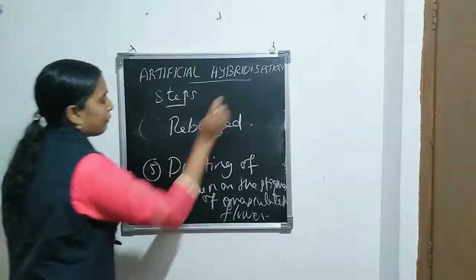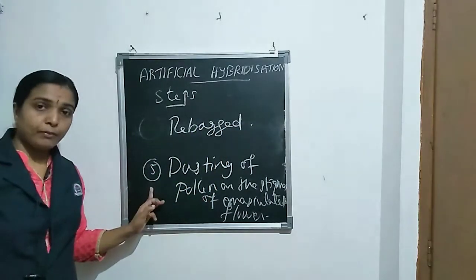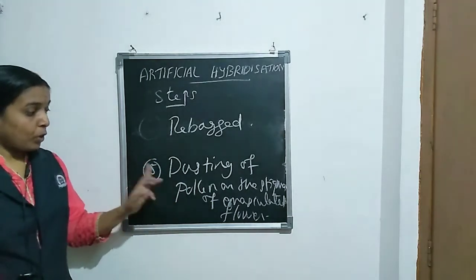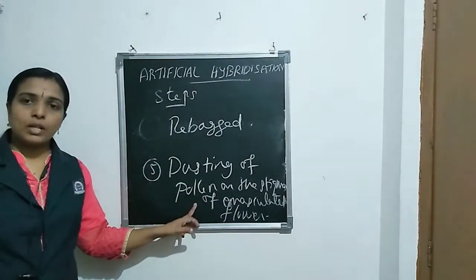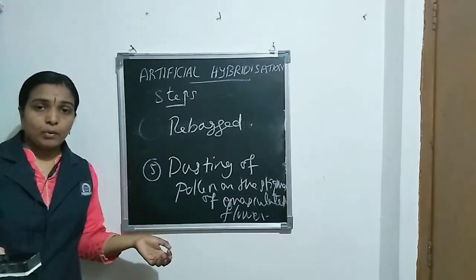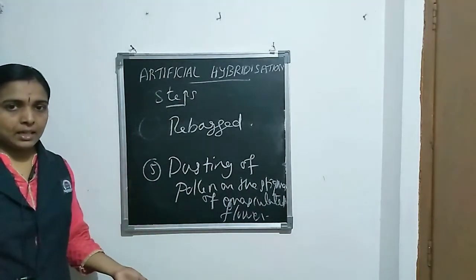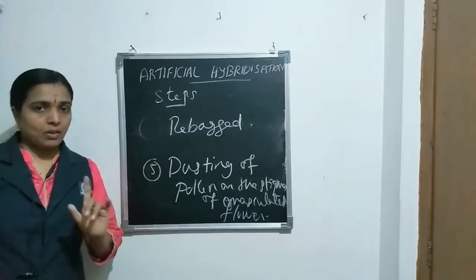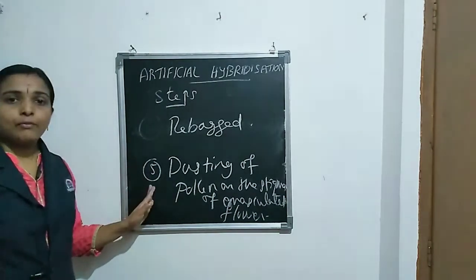Rebag the flowers. So, in the fifth step, dusting of pollen grains on the stigma of the emasculated flowers, we need to remove the bag, then dust the pollen grains, then rebag it again. That also ensures prevention of contamination. Okay, so this is the fifth step.